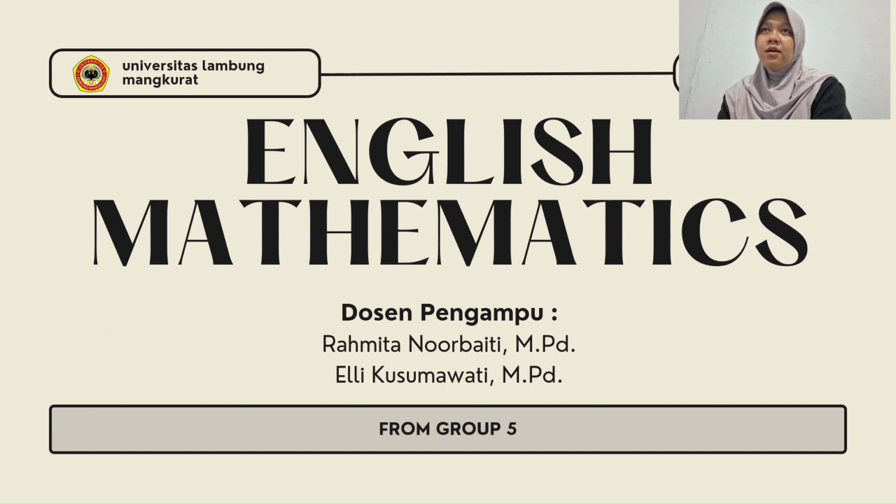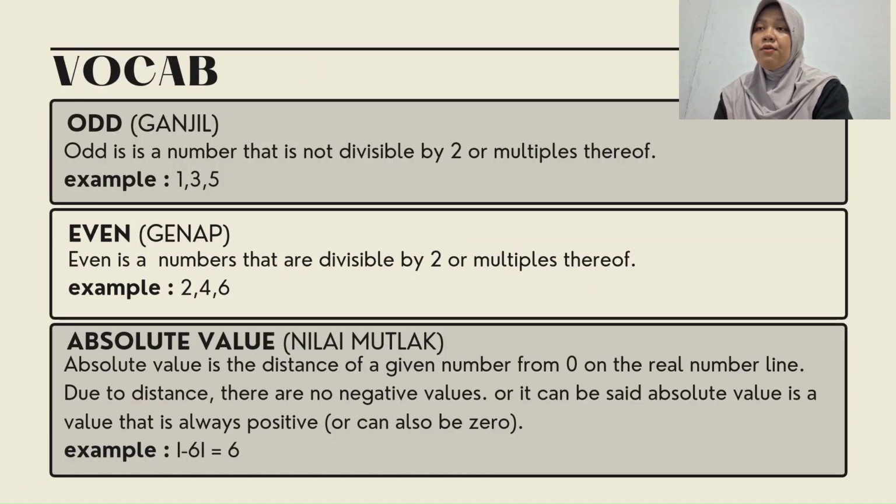I wanna explain about the vocab, the problem from the video, and examples for the fourth meeting. Okay, let's get started. First, I wanna explain about the vocab. The first vocab we have is odd, or in bahasa Indonesia, ganjil.